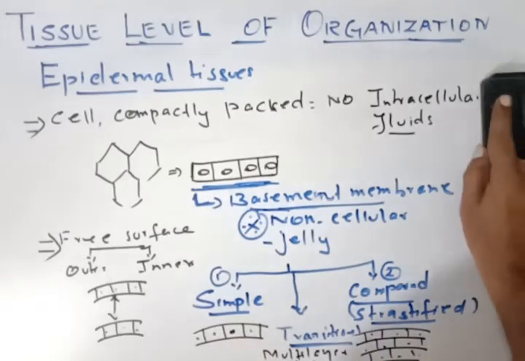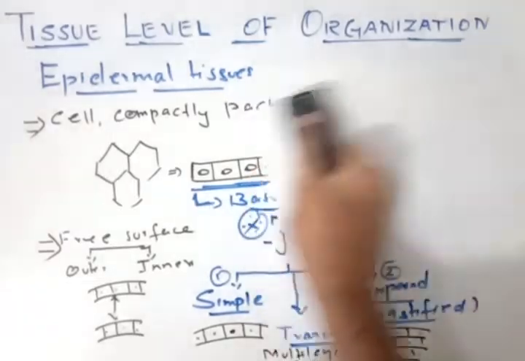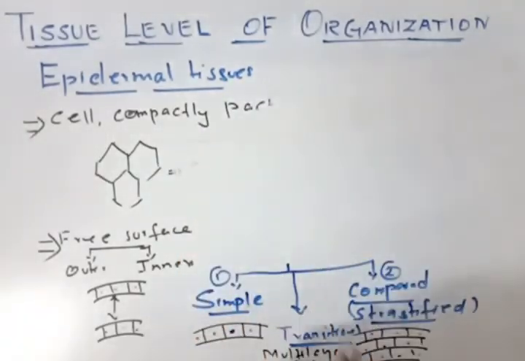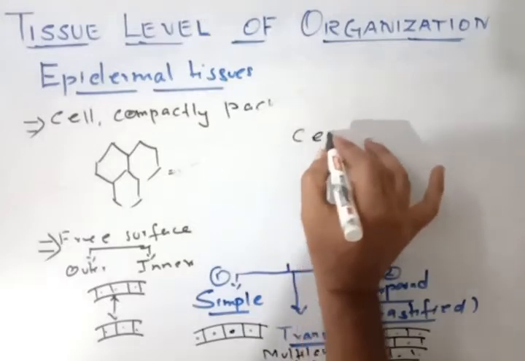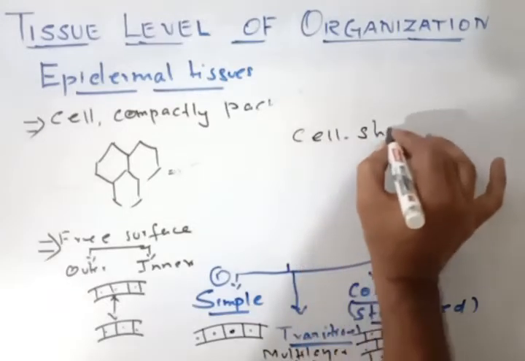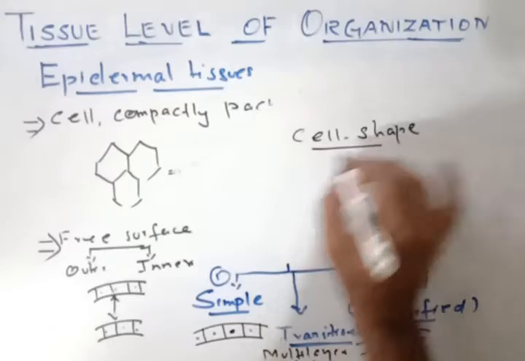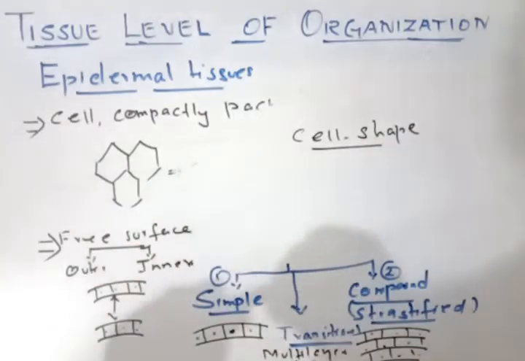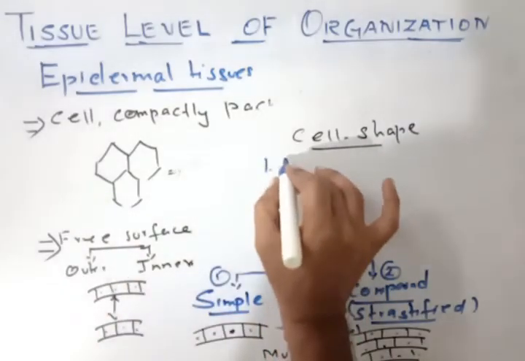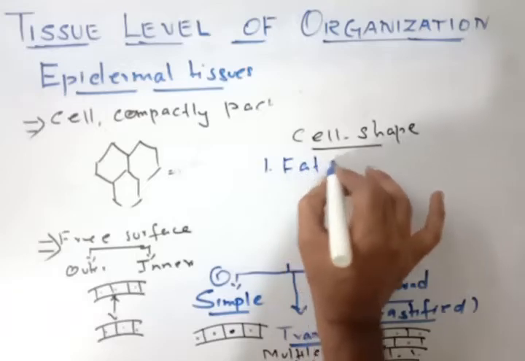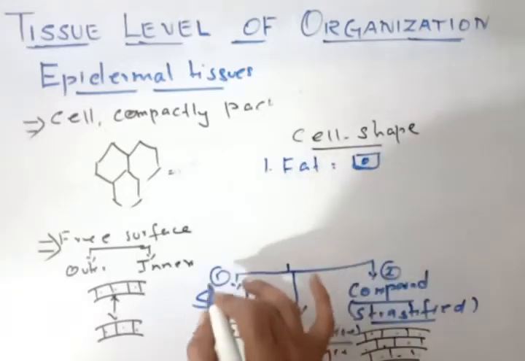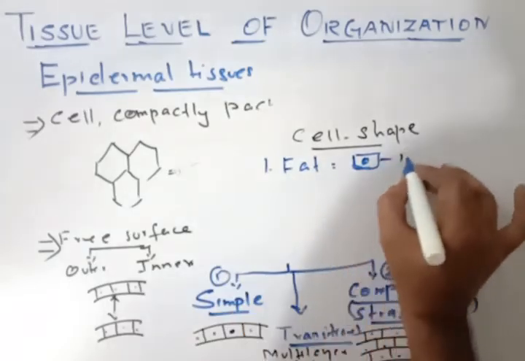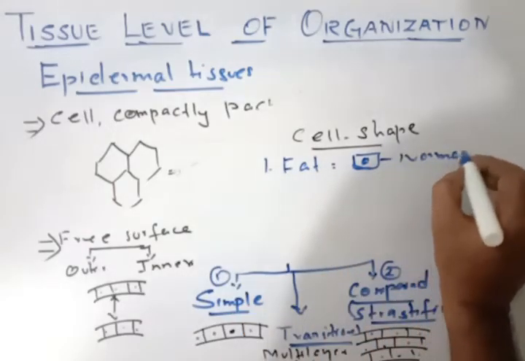Now one more thing I will add, the shape of the cells, and then I will complete this part. There are three cell shapes. The first one is flat. In the diagram, this is the flat cell with the nucleus. Here the nucleus is normal, meaning it is in the center.